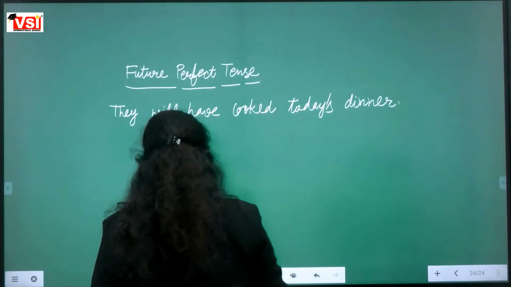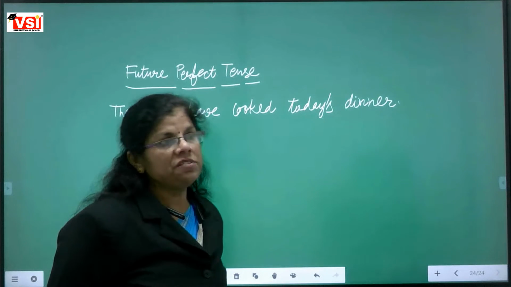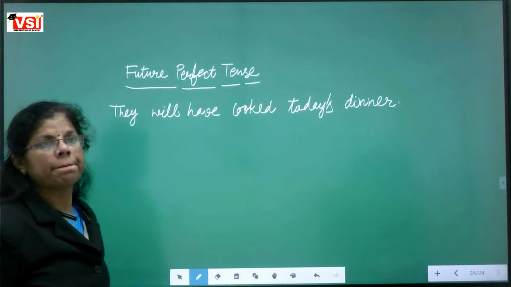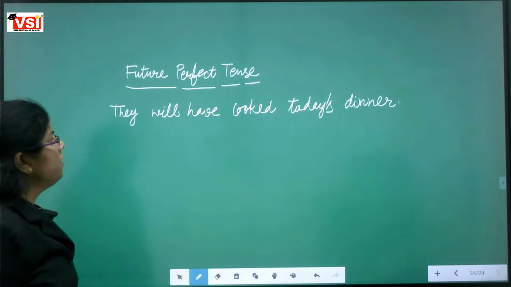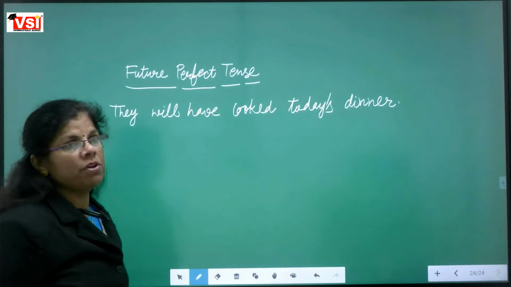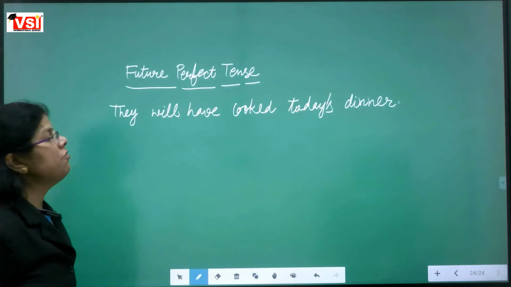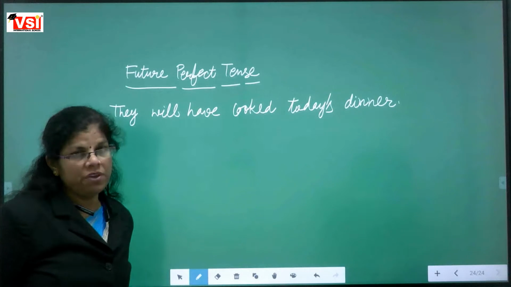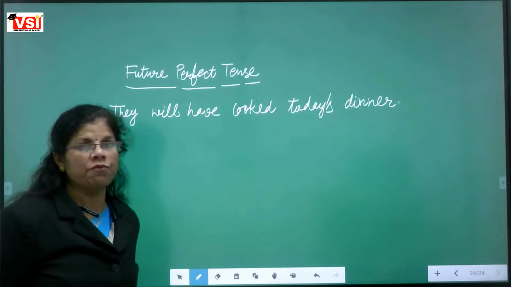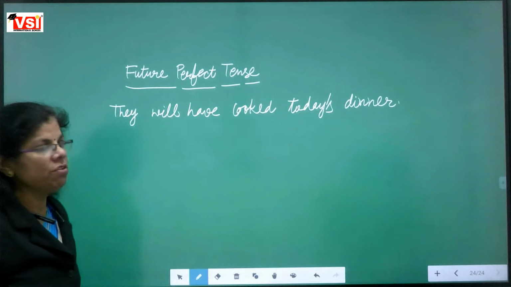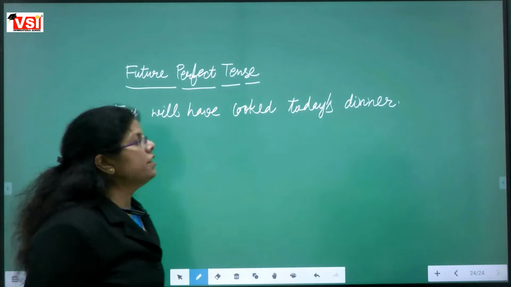Is it a sentence of future perfect? Yes, ma'am. How can we identify that this is a sentence of future perfect? Will have plus verb third form. Sometimes we use will, sometimes we use shall. Will and shall plus have plus third form. That is the identification of a future perfect tense. And this is an active sentence also.